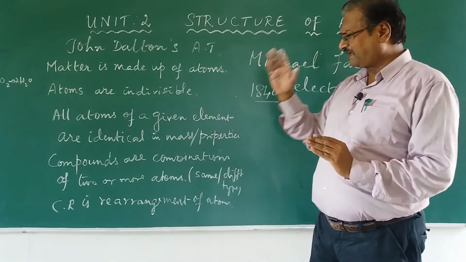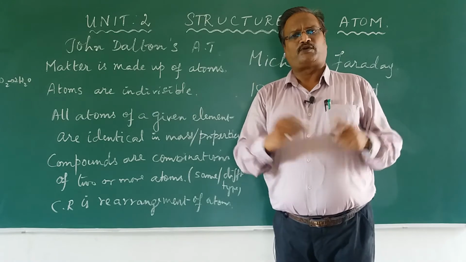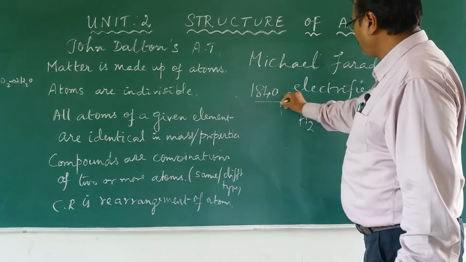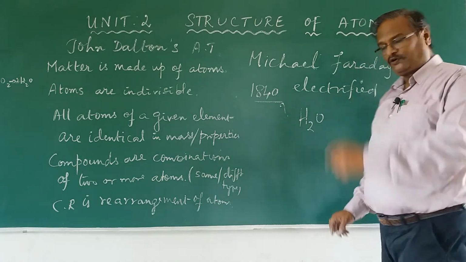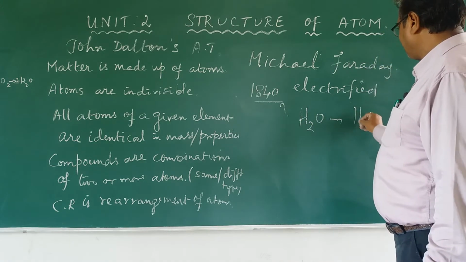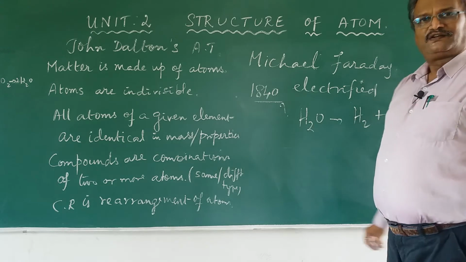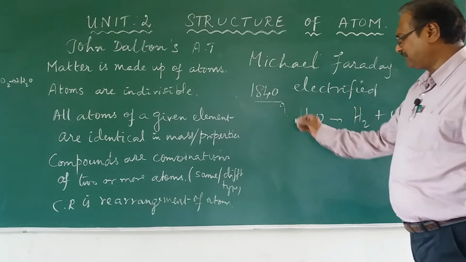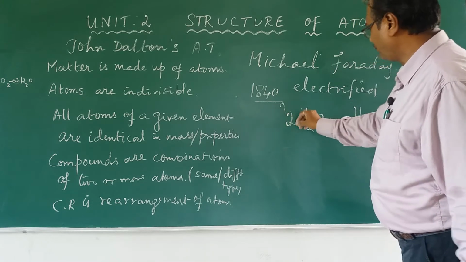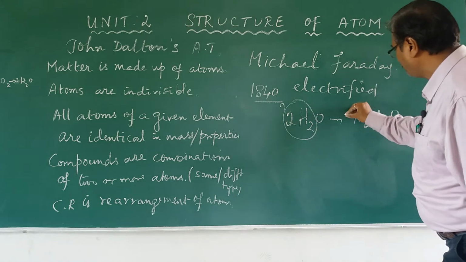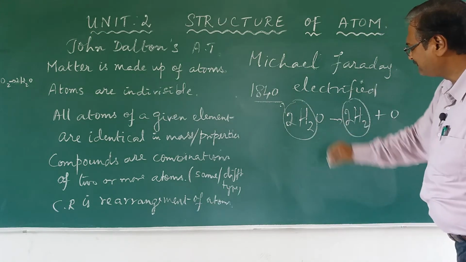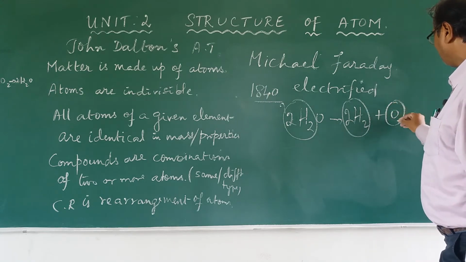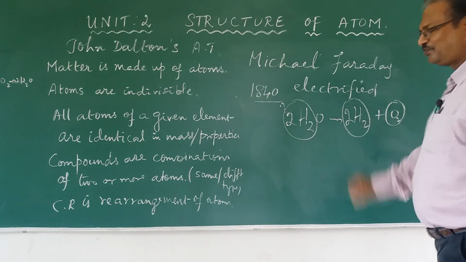Now, he said then what about the compounds? For example, you have water, H2O you say, right? Now, what is this water made up of? This compound is made up of hydrogen atoms and oxygen, H2 plus O, but you have to make it chemically balanced. 2 H2 plus O2, right? 2H2O, if you put 2 H2 here and O2, then it is balanced.